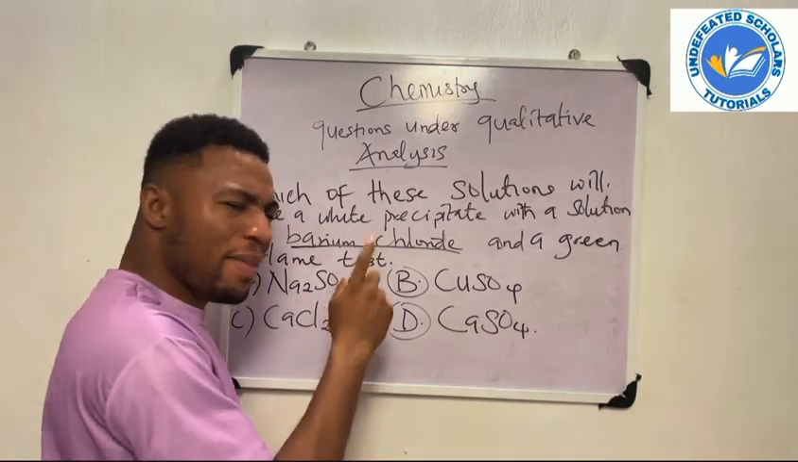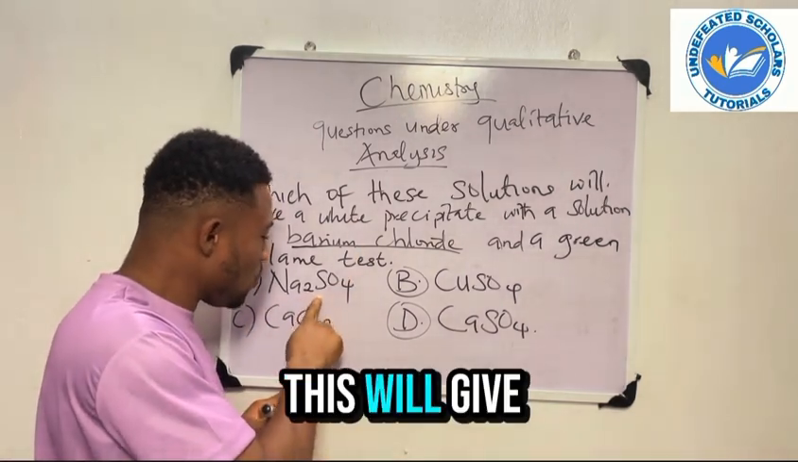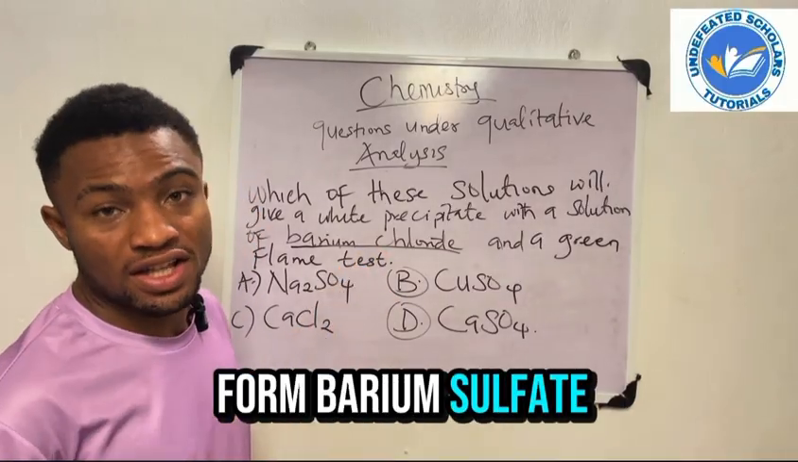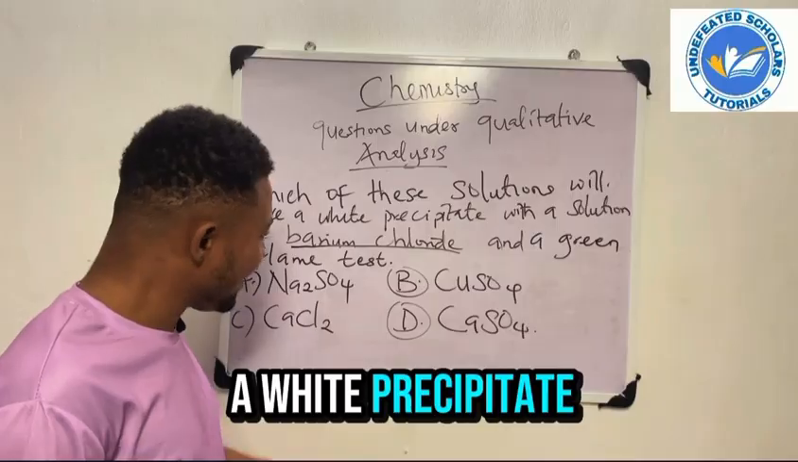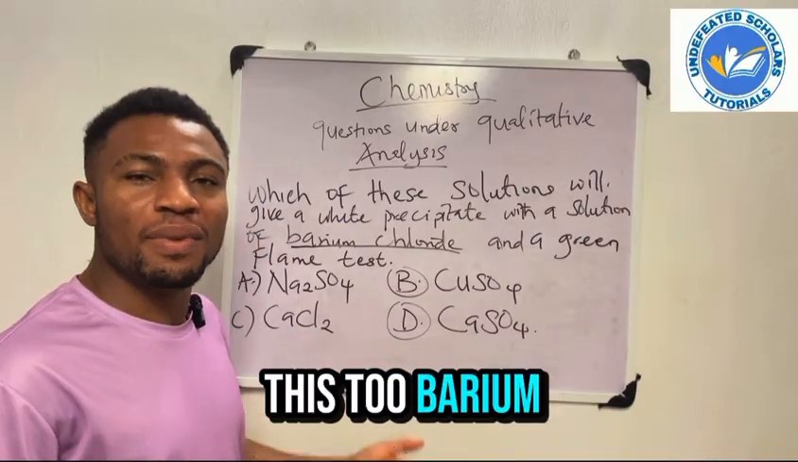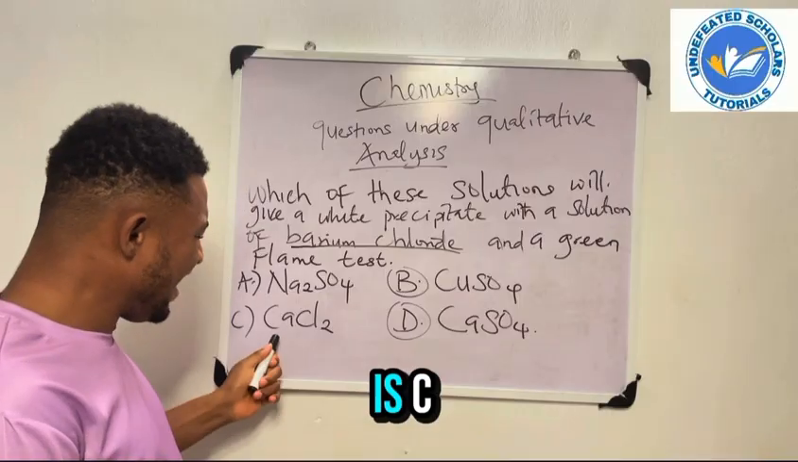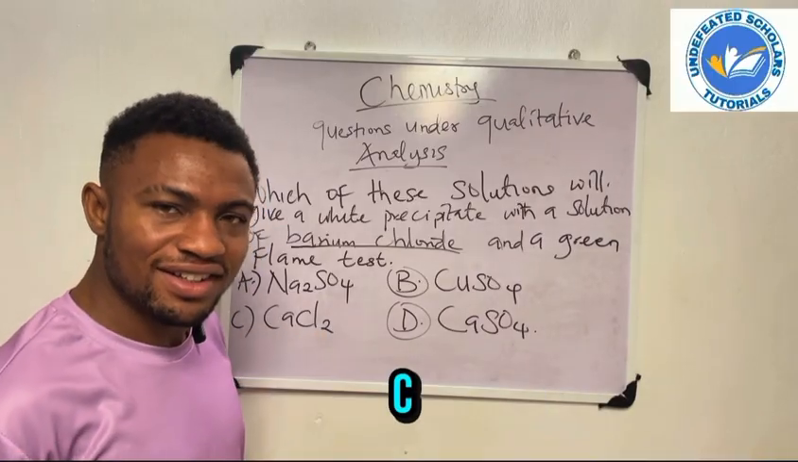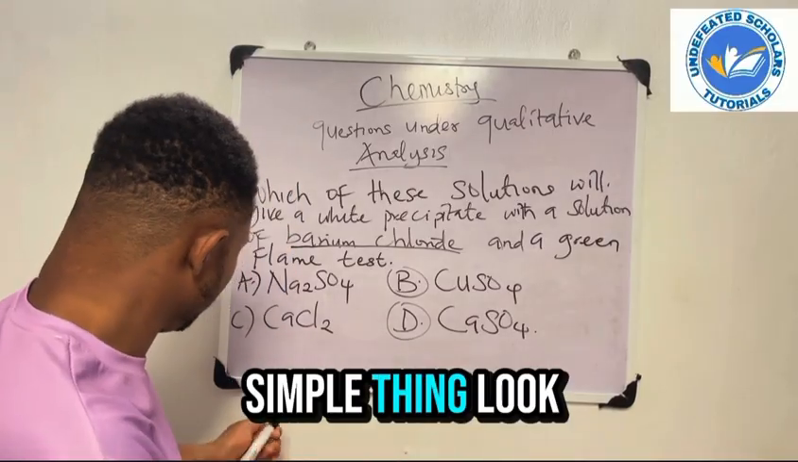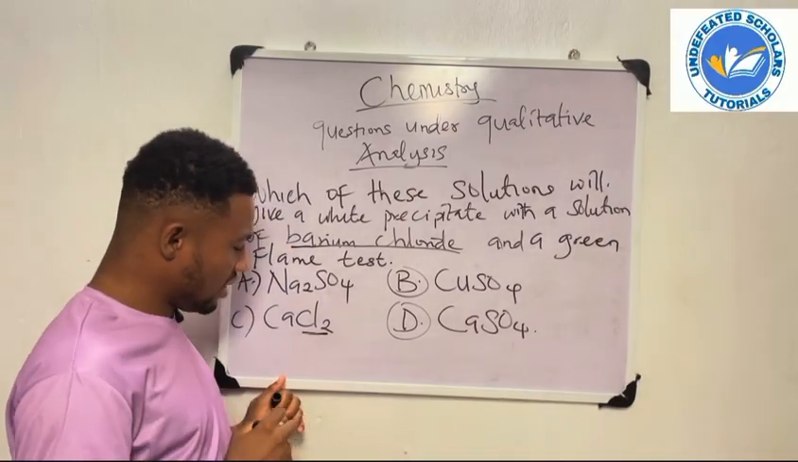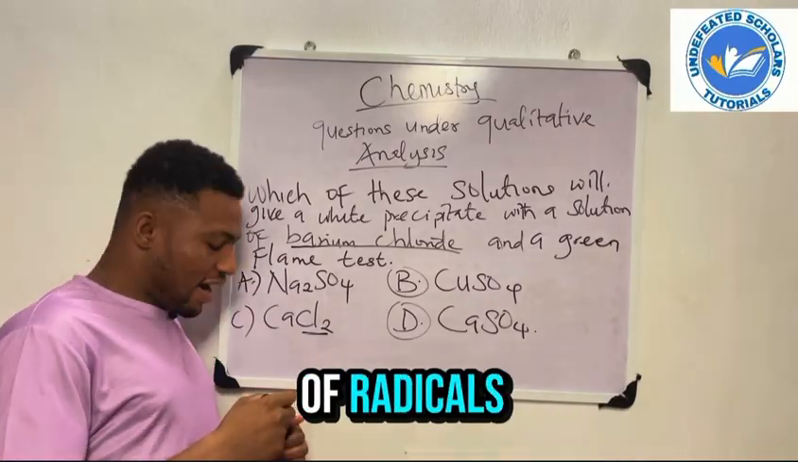Remember, in the earlier question, this will give a white precipitate with barium chloride. It will form barium sulfate. Barium sulfate is a white precipitate. These two, barium sulfate. These two, barium sulfate. But why will it not react with C? Simple thing. Look at the anion present here in C.